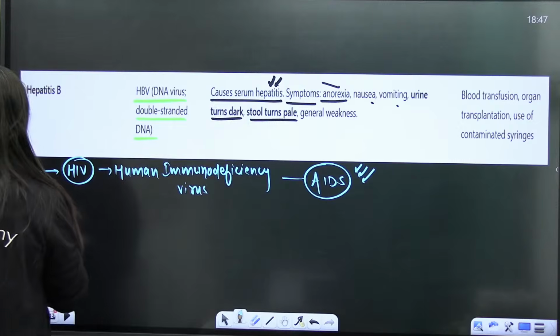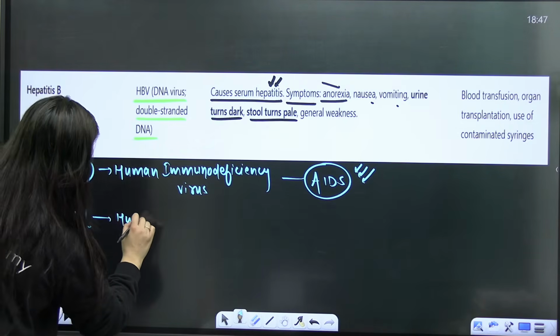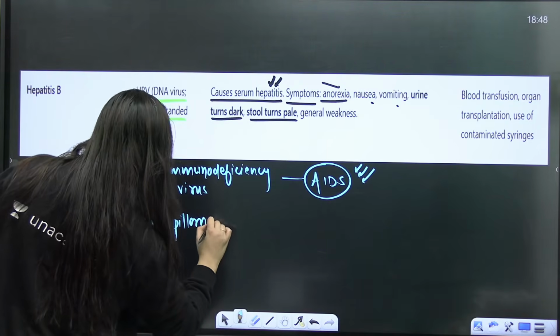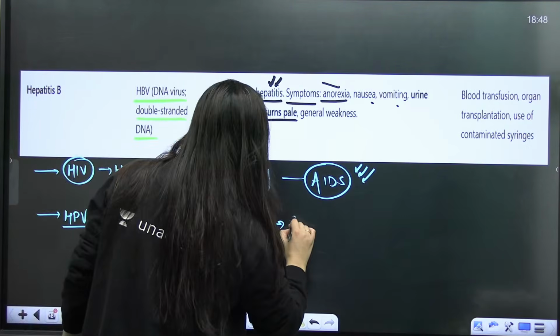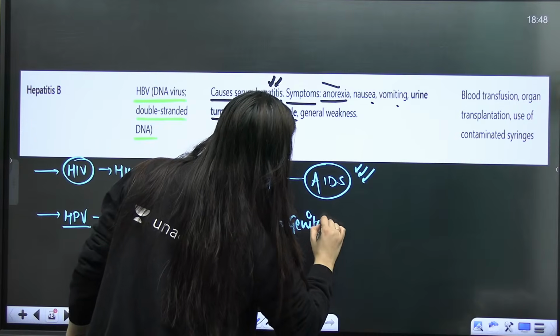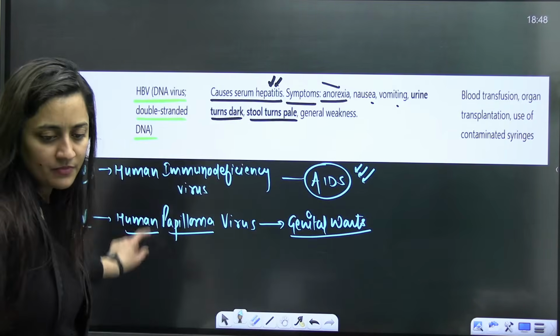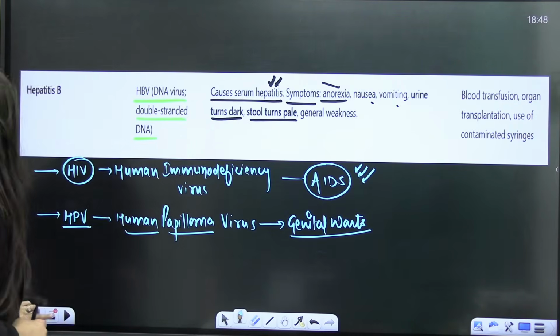We'll talk about it. Other than that, HPV. What is this? Human papilloma virus. Here the disease caused is genital warts. Is that clear? Keep it in your mind. It is the genital warts, HPV.